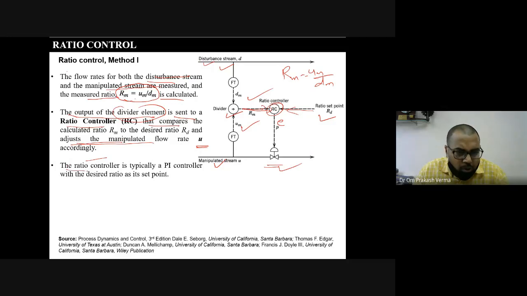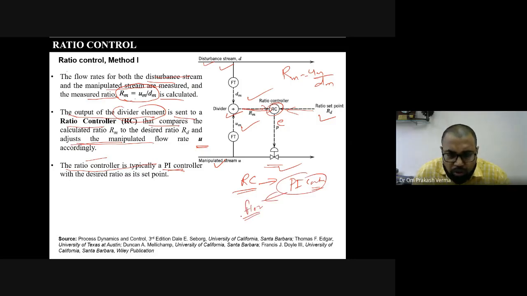So the ratio controller is typically a PI controller. Whatever this RC is, generally we are using a PI controller. Why are we using a PI controller? Because this is the flow. We are going to control the flow, and for flow control generally we are using the PI controller, with the desired ratio at the set point.